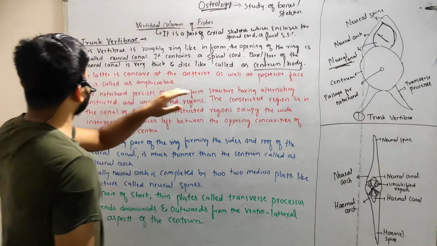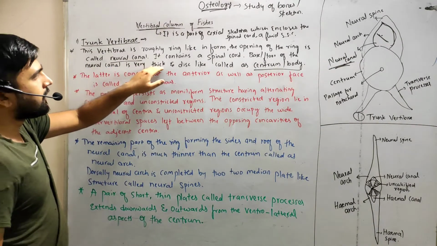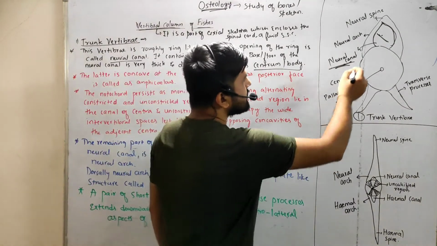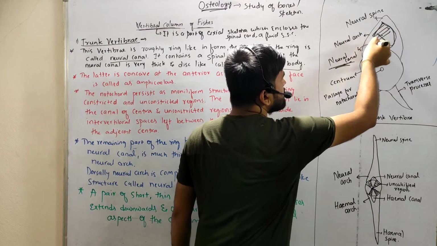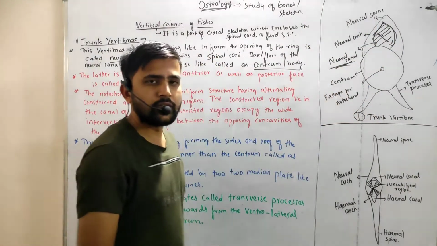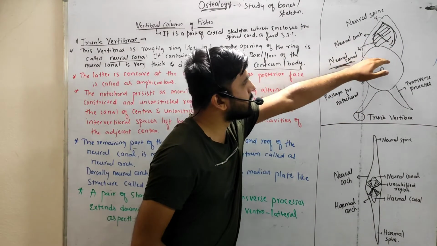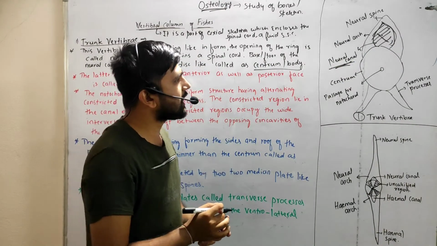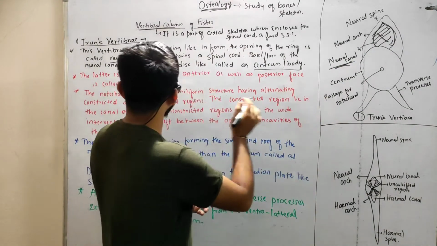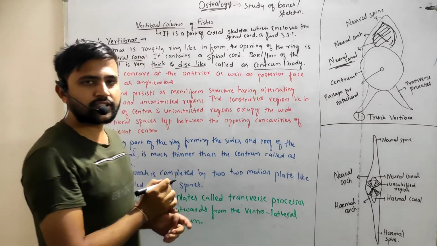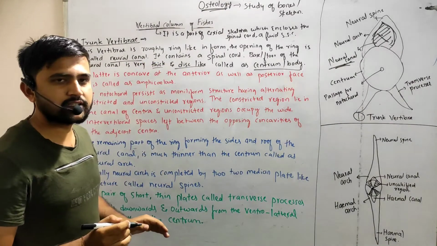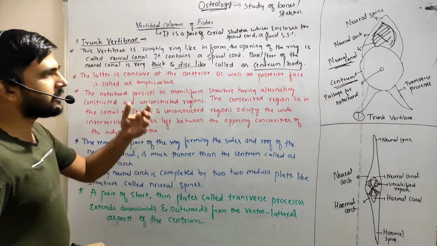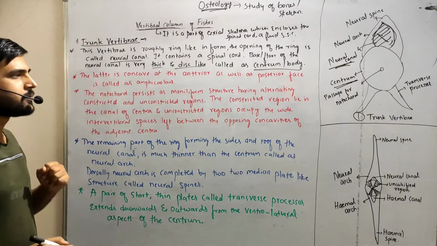The base of the neural canal is very thick and disc-like, called the centrum. This place is the neural canal, and just below the neural canal there is one thick, disc-like structure. That thick disc-like structure is the centrum. It can also be called the body.